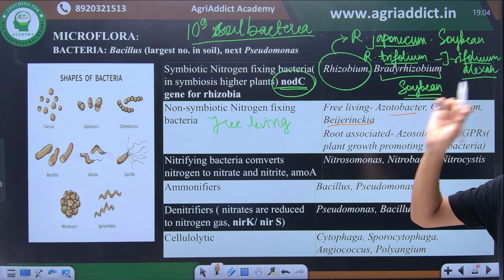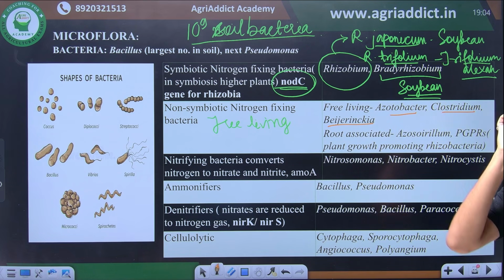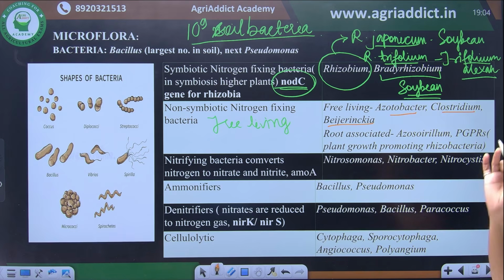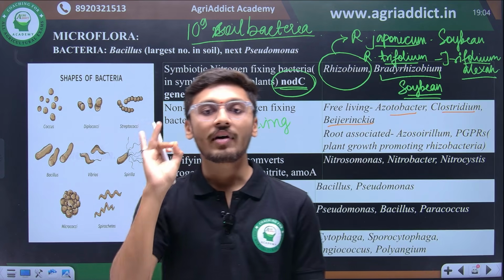Do not forget, Beijerinckia, Clostridium and Azotobacter are a source of free living non-symbiotic nitrogen fixing bacteria found in the soil system.